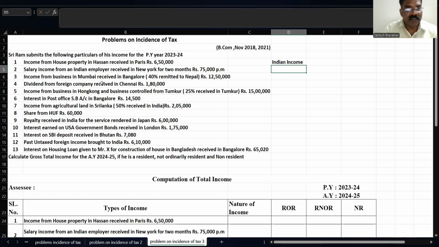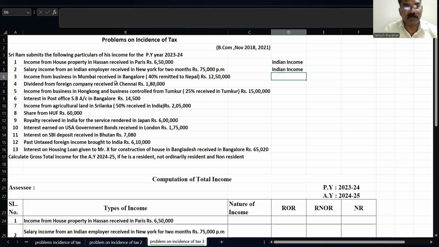Okay, next. Salary from an Indian employer received in New York for 2 months, rupees 75,000 per month. See, the base of the work is in India, but it is received in New York. Whatever may be, where is it earned? In India. So this again we treat as an Indian income. It is stated as earned in India.